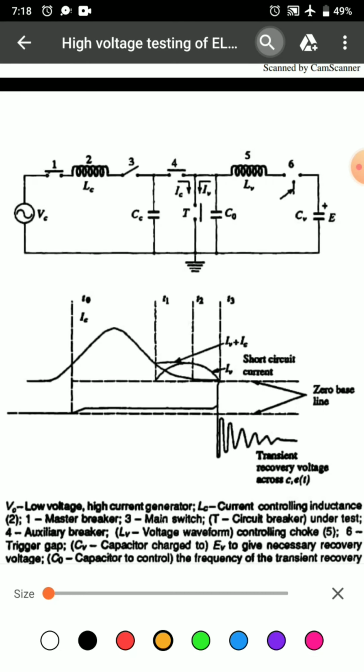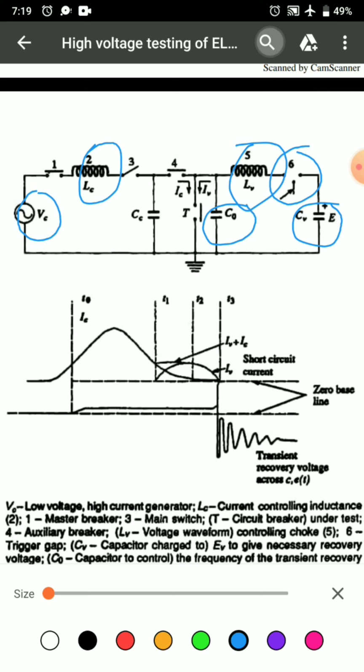Let us go through the circuit setup for synthetic testing of circuit breaker. Here we have VC as the low voltage high current generator, LC as the current controlling inductor, LV as the controlling choke, 6 as the trigger gap, CV as the capacitance charged to EV to give recovery voltage, and C0 as the capacitor to control transient recovery voltage.